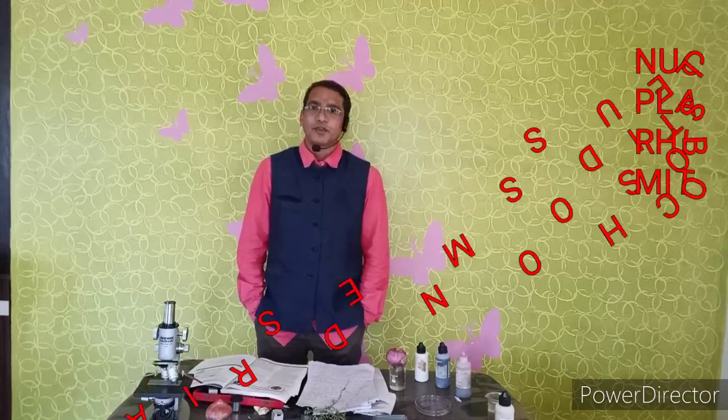We already learned that each cell contains different organelles, for example the nucleus, plastids, ribosomes and mitochondria. Many organelles are present in the cells, and each organelle has its specific function in the cell. All this information we learned in the previous class.